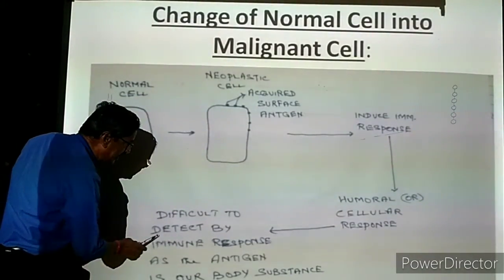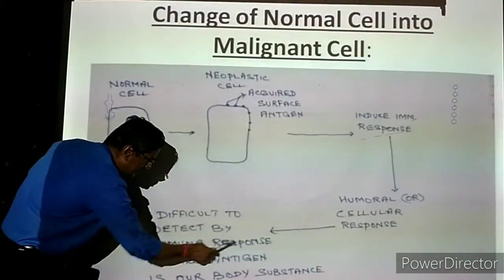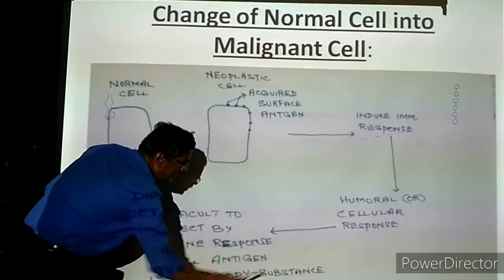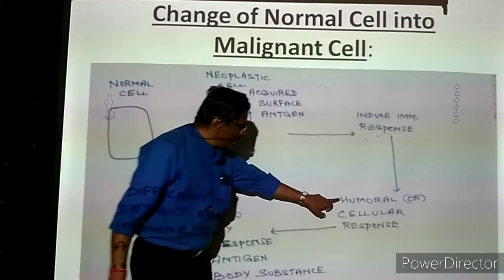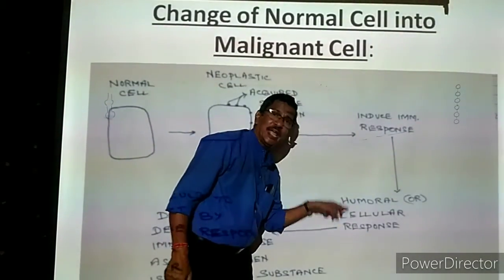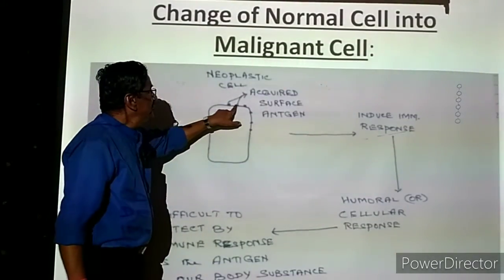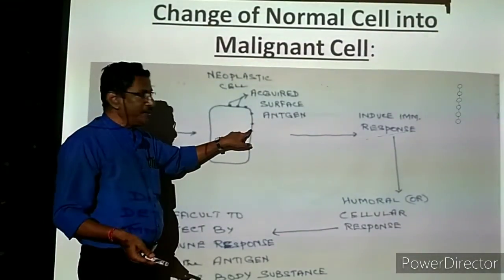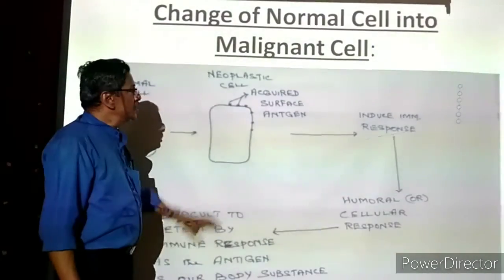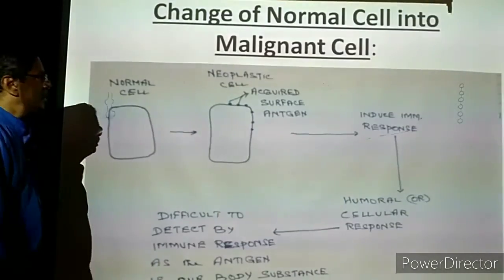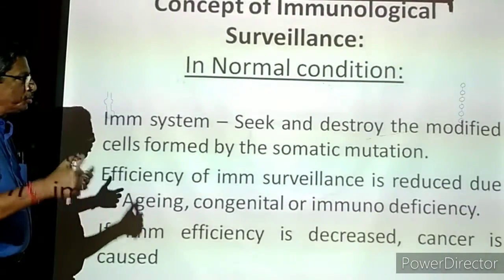It is difficult for the immune response to detect, as the antigen is our own body substance. Even if antibody is produced, even if the cells are stimulated, they cannot identify whether these chemicals belong to our own body or a foreign body. That is the problem. So what will happen? These cells will grow and multiply. Finally, it will cause a problem. A tumor will be formed.